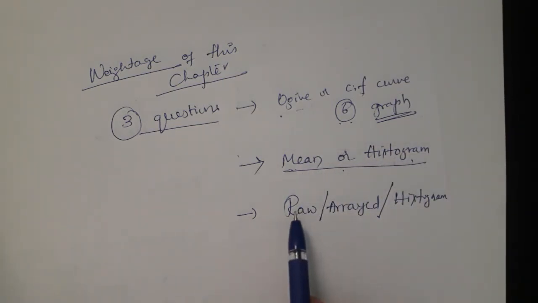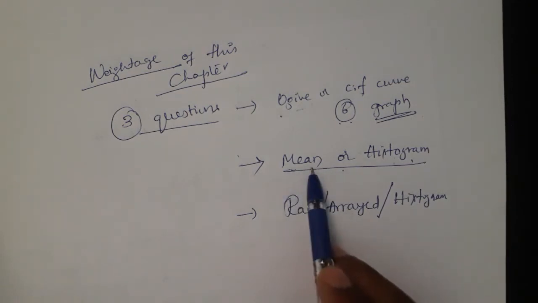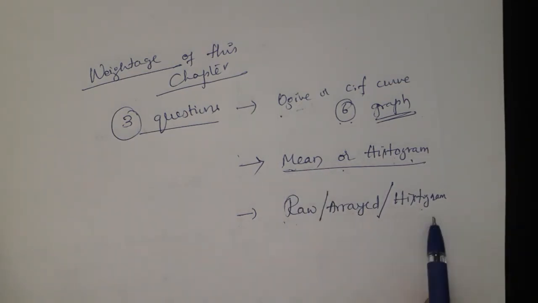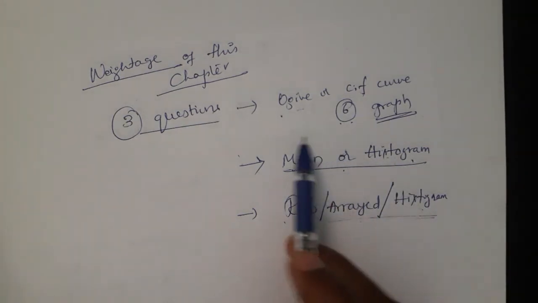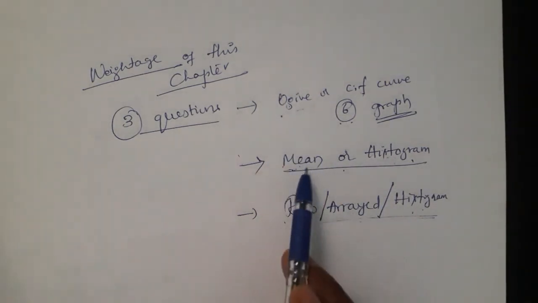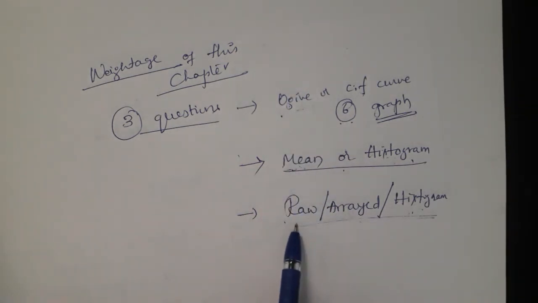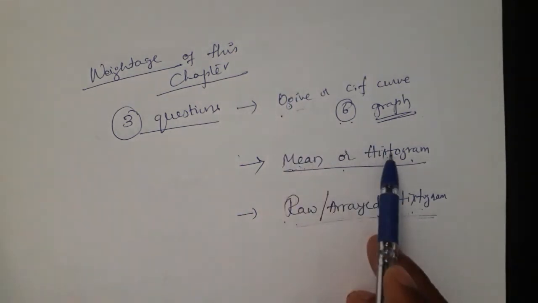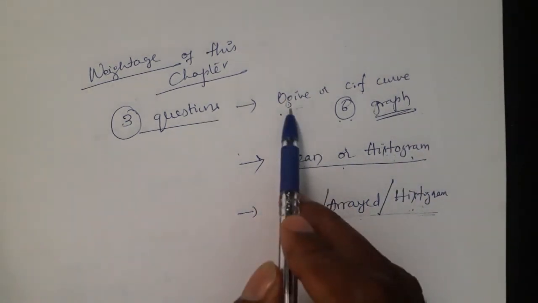The next one is one more question that may come from raw, array or histogram once again. Suppose mean is given, they can choose histogram from this pattern. So histogram may come in the combination of mean or array data. They may give variance, mean and histogram, or variance, mean and raw data, or variance, histogram and raw data. In different patterns they are asking, but variance is common.